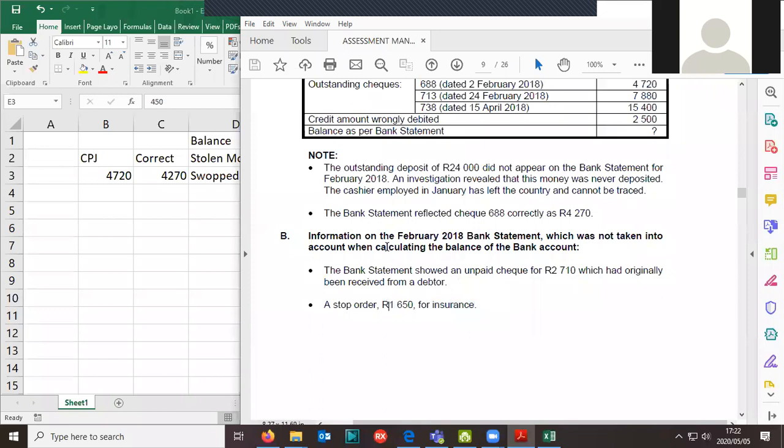But think now, the question is, the stop order is in the bank statement, but not the bank account. So where are we going to take that? Where do you think we're going to take that?